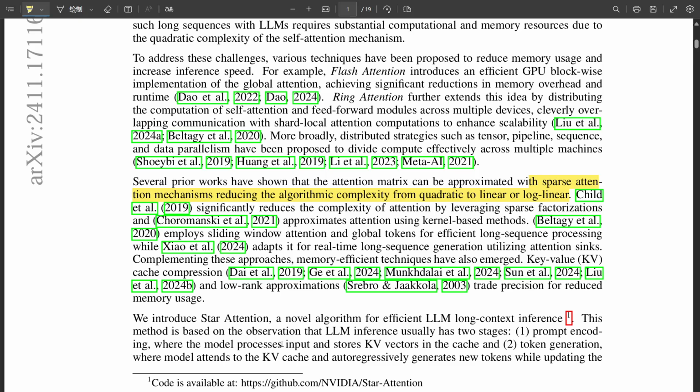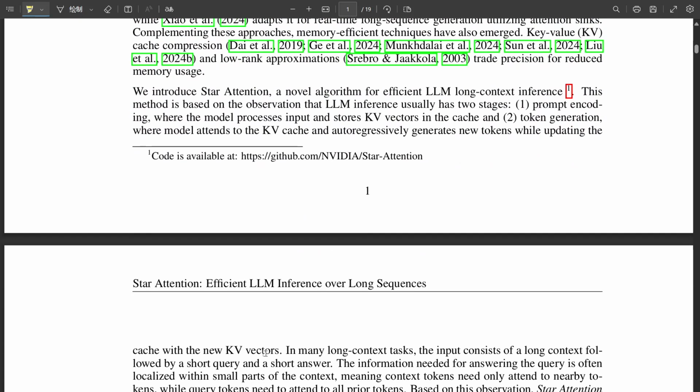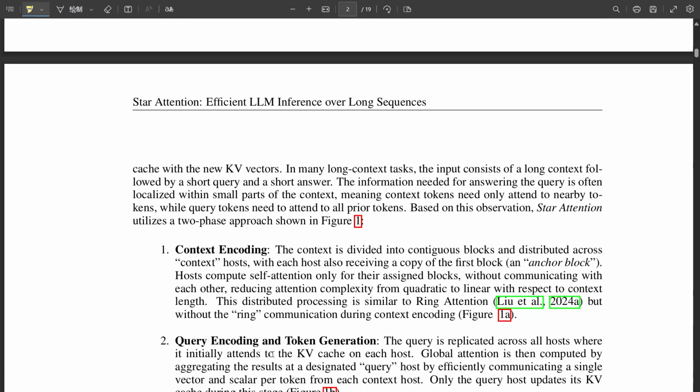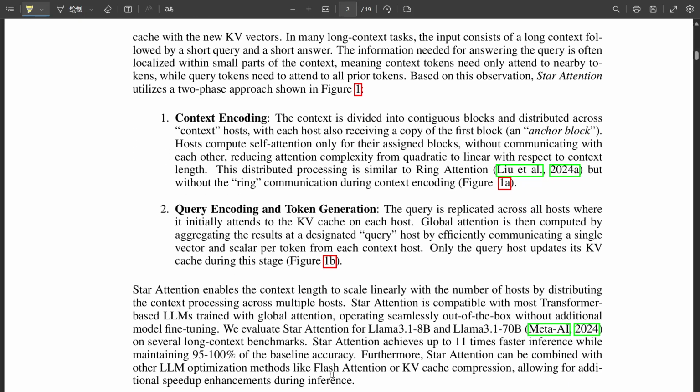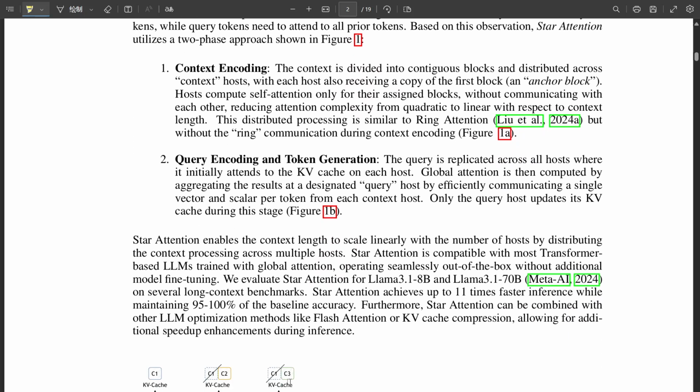That's where the second phase comes in, query encoding and token generation. Your query, which is usually much shorter than the overall context, is sent to all the hosts simultaneously. So they're all working with the same question, but focusing on their specific area of expertise. Precisely. Each host processes the query through the lens of its local knowledge and generates a partial response. It's like having a team of specialized researchers. Each one analyzes a different chapter of a book, and then they pool their insights to answer a specific question.